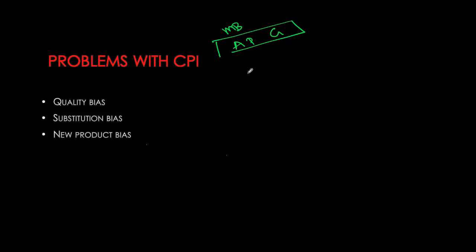So CPI, while very commonly used, does have a few problems, and we should keep that in mind when we are using it for policy making or for analyzing the information that we're receiving from it. Inflation rate is simply the percentage change in the price level. It's based on your price index. So let's assume it's based on our CPI. So inflation rate will simply be the percentage change in your CPI.